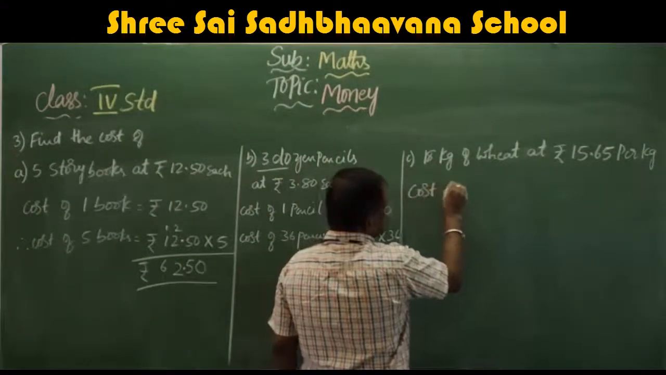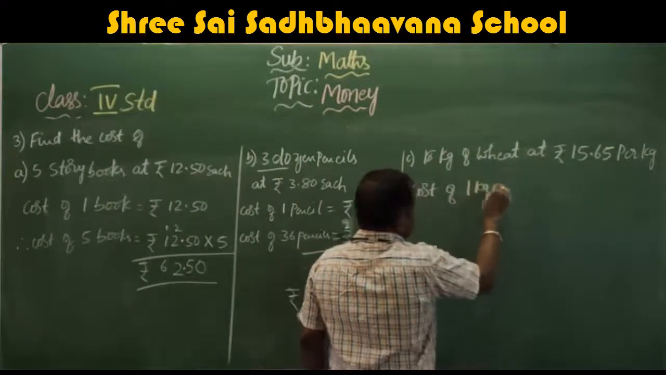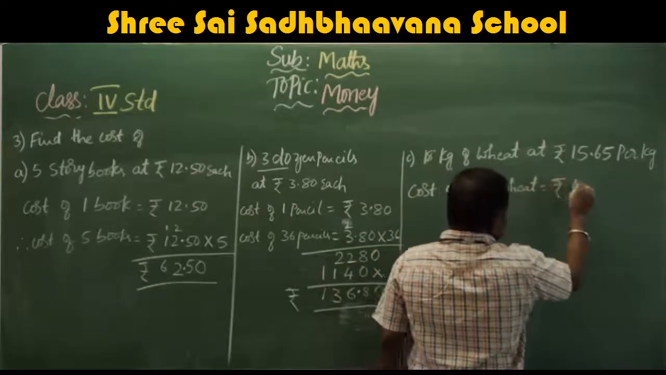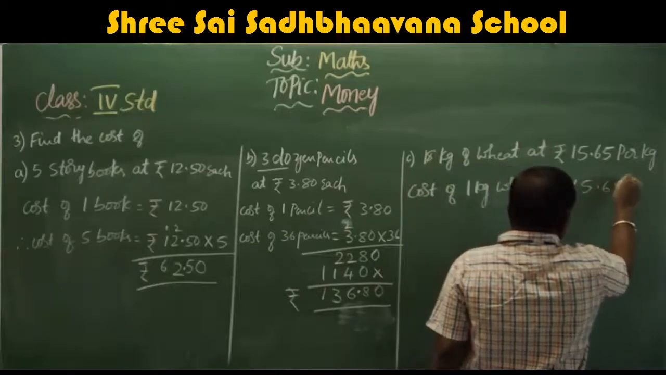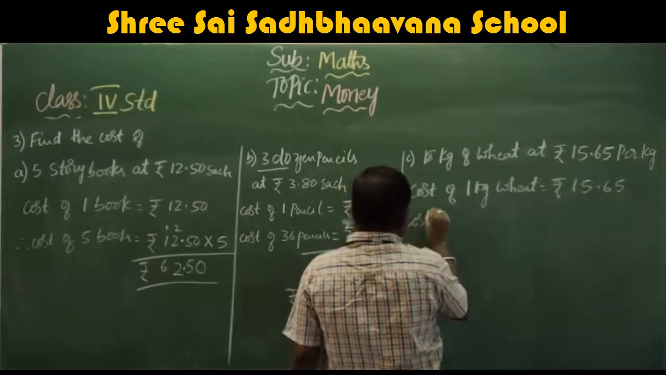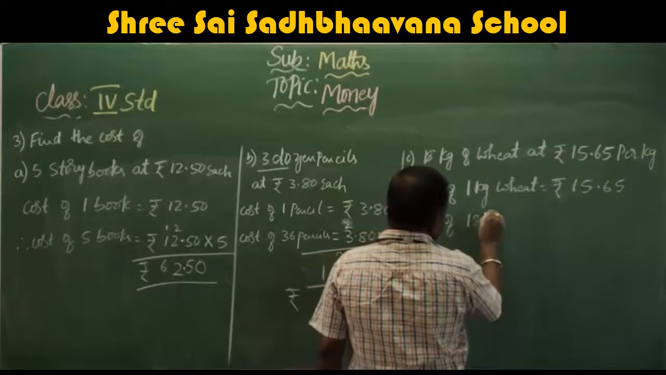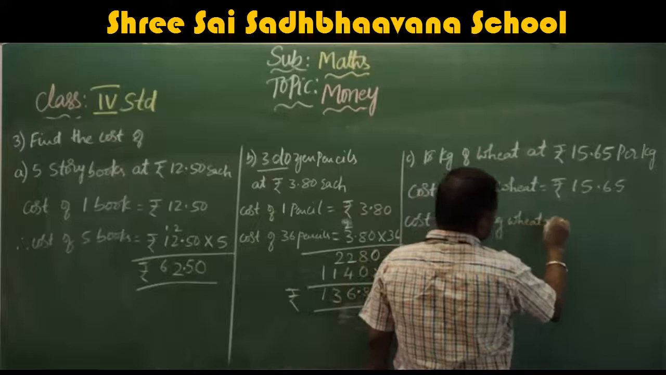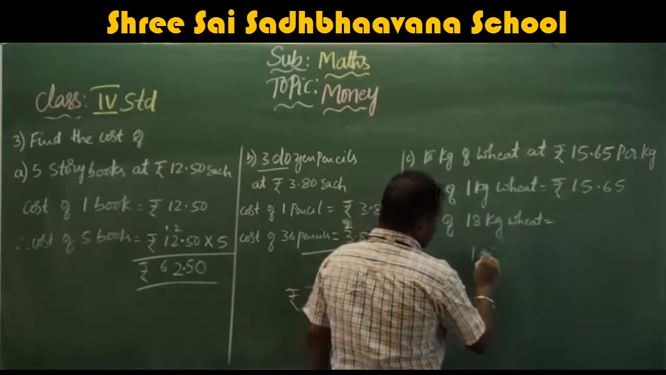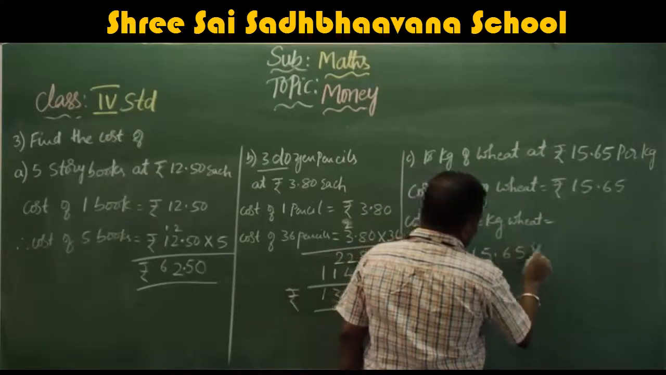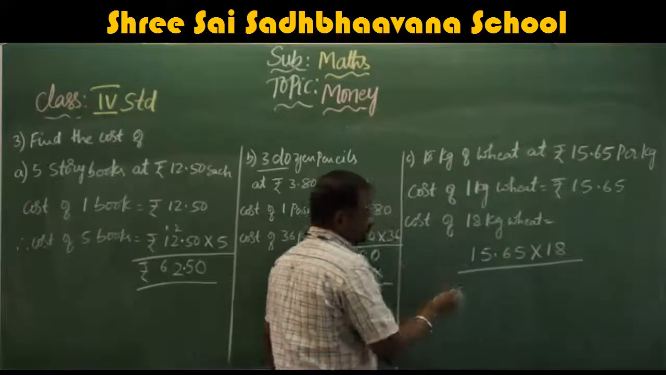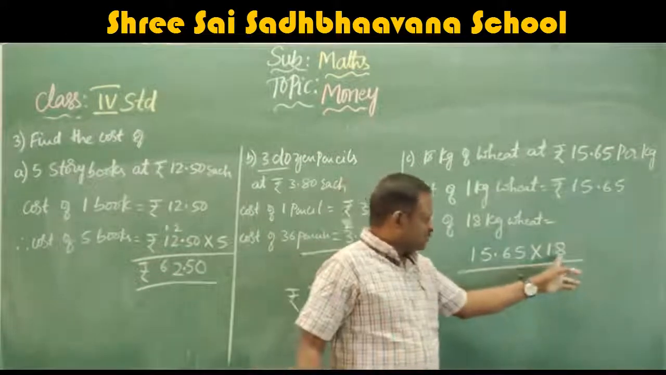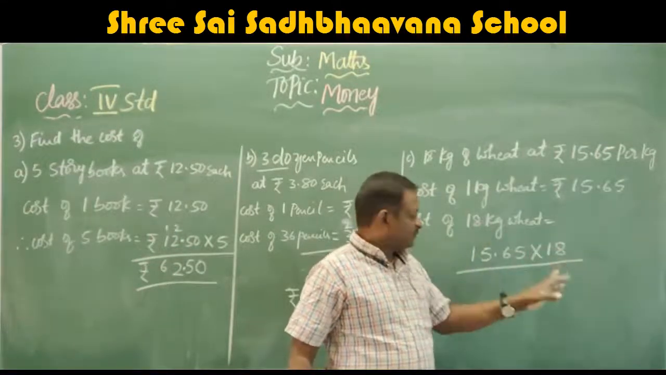Cost of 1 kg wheat is equal to rupees 15.65. Therefore, cost of 18 kg wheat is equal to 15.65 into 18. I think you are not familiar with the 18, so I will multiply by 8 first, from 1 once again.